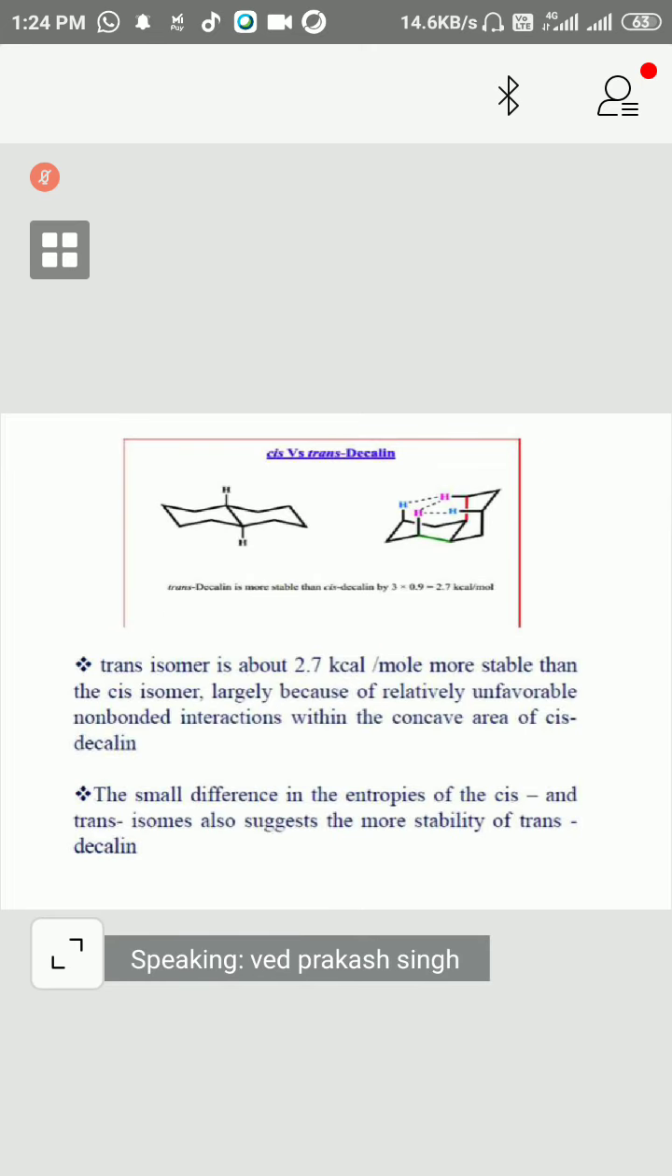Cis versus trans-decalin. Now, the trans isomer is about 2.7 kilocalories per mole more stable than the cis isomer, largely because of relatively unfavorable non-bonded interactions within the system. The small difference in the entropies of the cis and trans isomers also suggests the greater stability of trans-decalin.